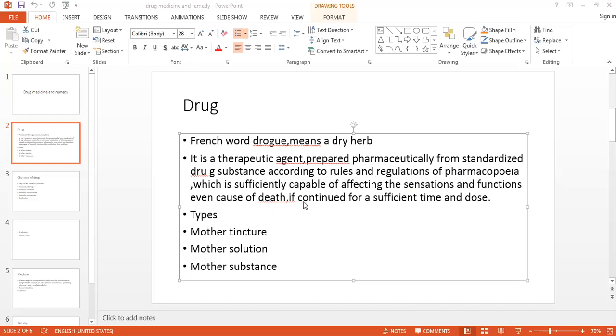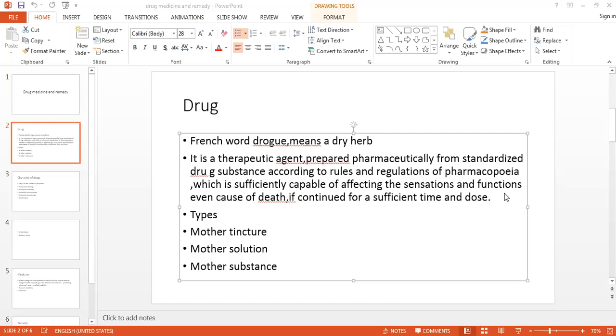In FMT, you will learn what is the fatal dose of that particular medicine. What is the fatal dose of arsenic, or of phosphoric acid, or of organophosphorus compounds. So fatal dose means that sufficient quantity which leads to death. Below that quantity, it will produce only abnormal signs and symptoms, or the sensation and functions. But beyond that, suppose the fatal dose of arsenic is 5 gram.